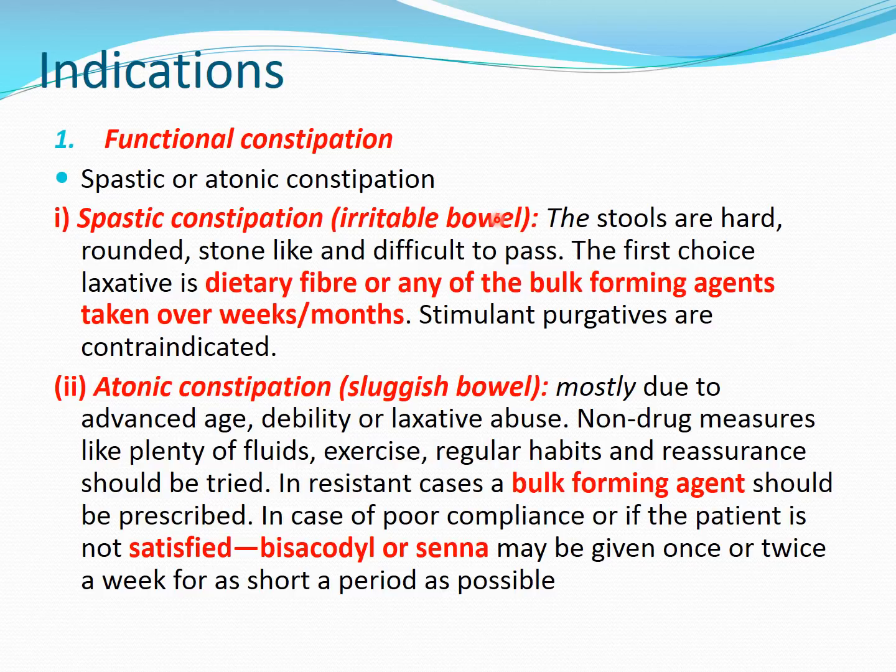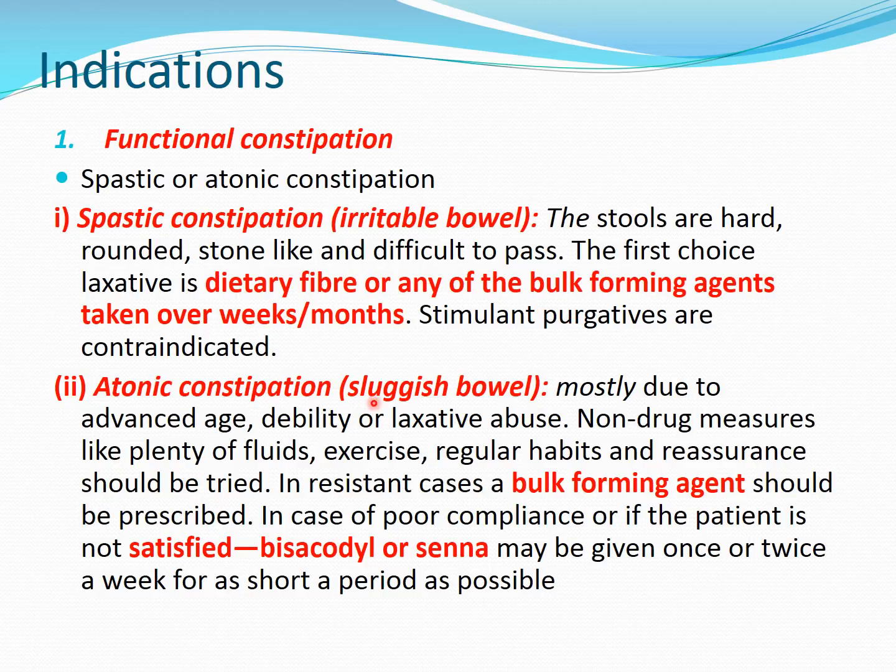So irritant purgatives or stimulant purgatives should not be used in this. What happens in spastic constipation is the stools are very hard, rounded, stone-like, and difficult to pass. So the first choice is the first class of drug, like dietary fiber or any other bulk forming agent like Plantago or psyllium husk or isabgol or methylcellulose, but they should be taken for weeks or months because they take more time to act. But stimulant or irritant purgatives like bisacodyl or senna plant should not be used in spastic constipation.